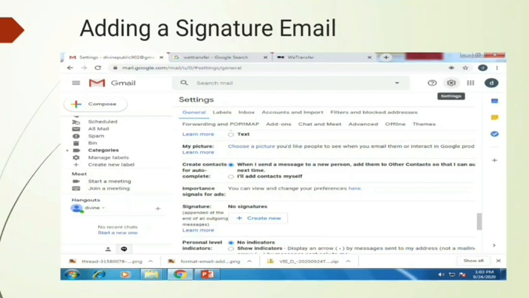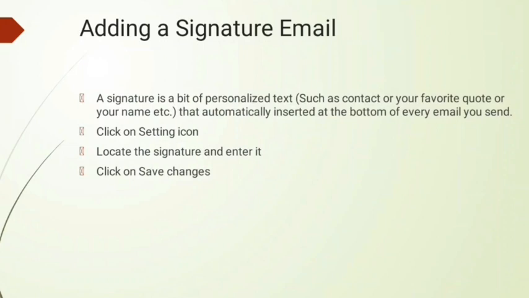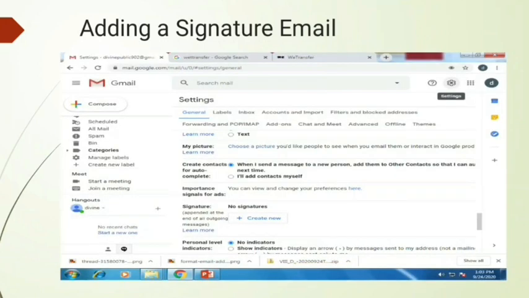See, this one is a setting. And here you can see this setting, and then locate the signature and enter it. So here you can find the signature. Here you can see create new, and here is the signature, and you can create that signature over here. This way you can create it.